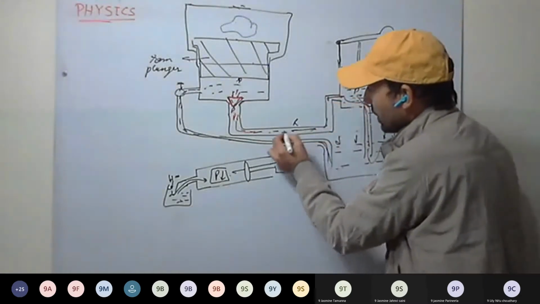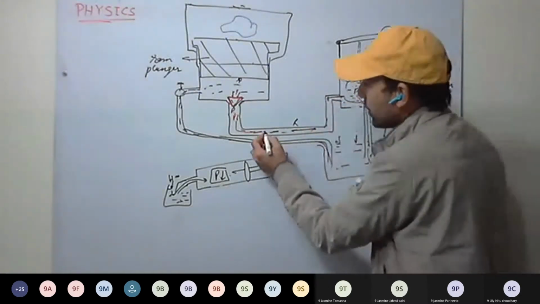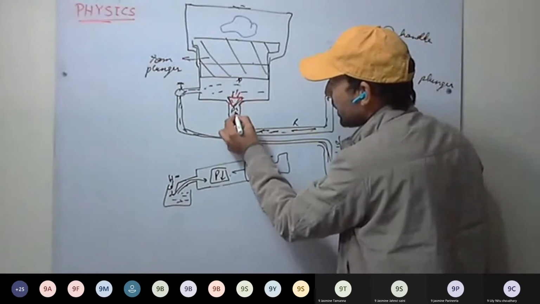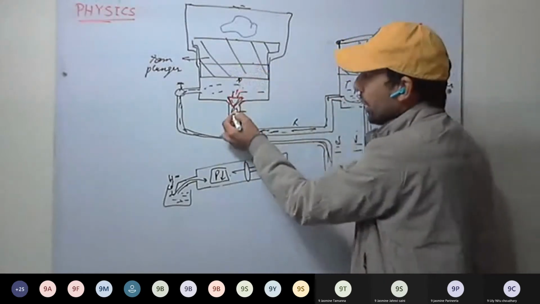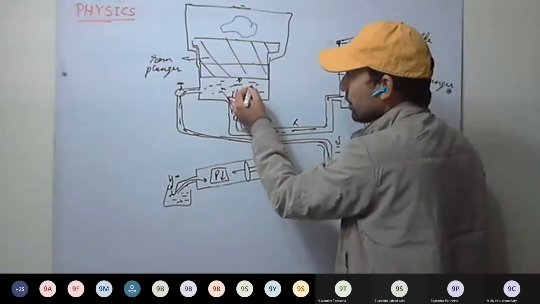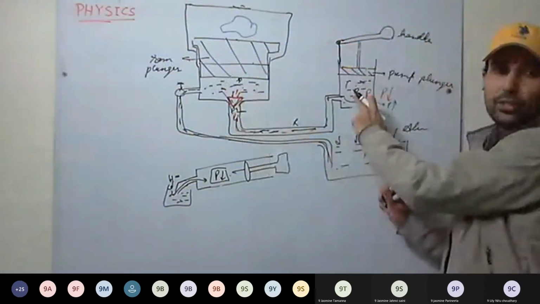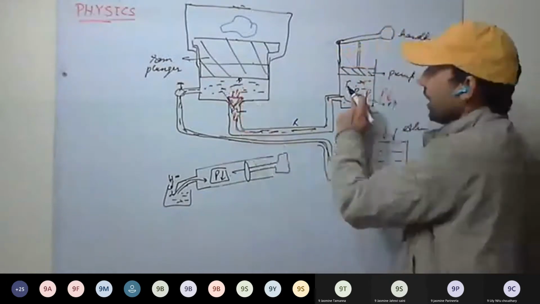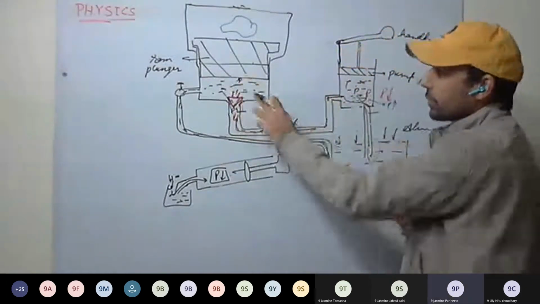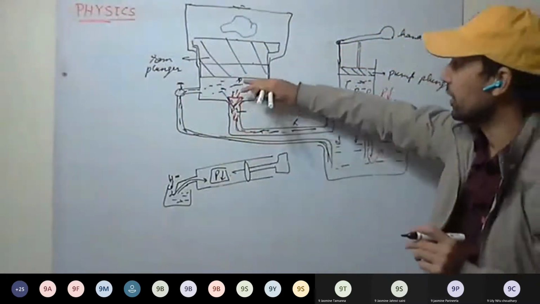So as the liquid is pressed, pressure increases here. This pressure is transmitted through this liquid. And here, this time, there will be more pressure as compared to here. The valve opens and the liquid enters here. So whatever pressure we applied, that pressure is transmitted here, and the liquid gets transmitted.